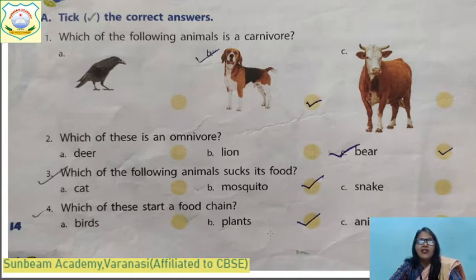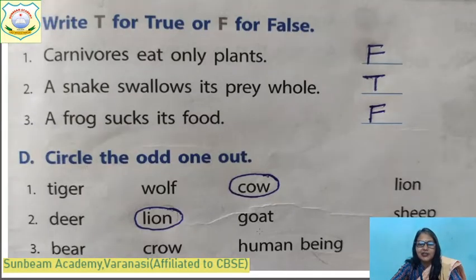Let's revise. Which of the following animals is a carnivore? Dog. Which of these is an omnivore? Bear. Which of the following animals sucks food? Cat. No. What method does a cat use? Cat uses the lapping method, na? Lapping. And who sucks its food? Mosquito. Yes. And who swallows the food? Snake and frog. Which of these starts a food chain? Always a plant starts a food chain. You all can do this, na?